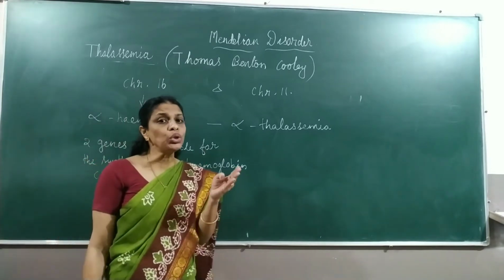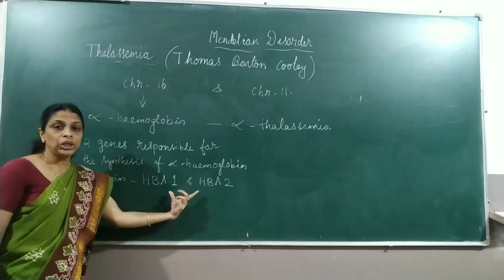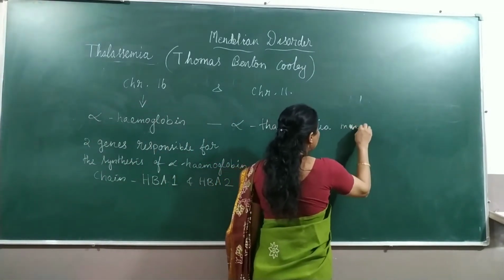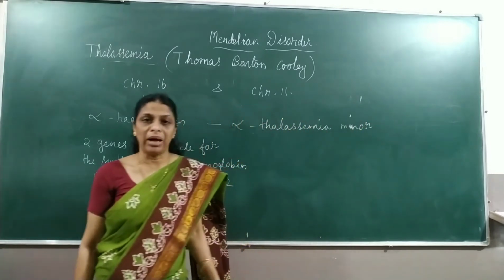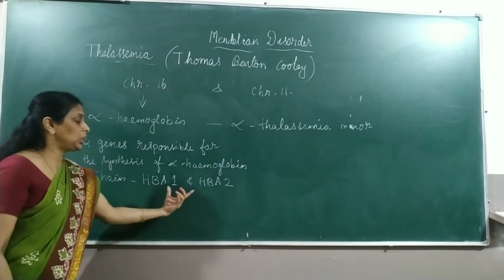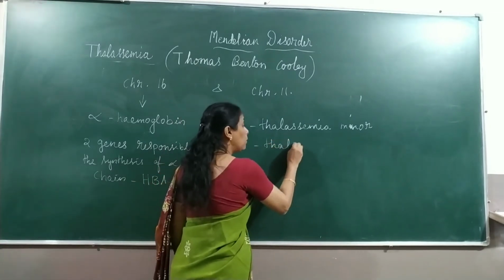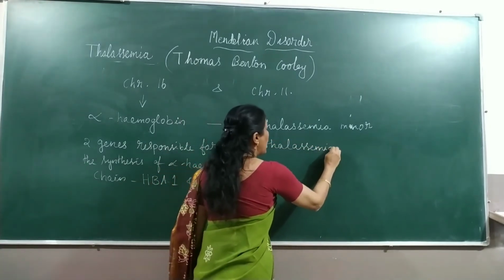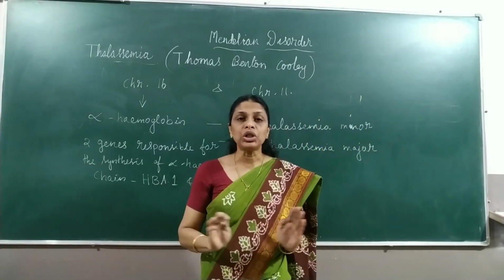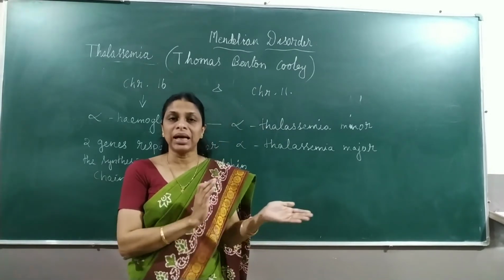But if 2 alleles of these genes are missing, it causes a disorder we call alpha thalassemia minor. And if all 4 alleles of these genes are missing, we call it alpha thalassemia major, which is a highly complicated disorder which may lead to no production of alpha chains. Alpha hemoglobin chains will not be synthesized at all.